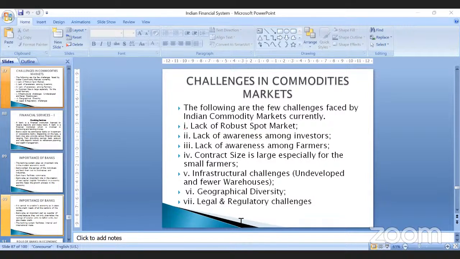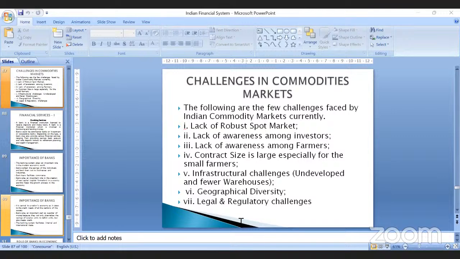commodities market currently, right? One of the biggest challenges is the lack of spot markets, right? There are a lot of middlemen involved in this commodities market, who are gaining a lot of benefit rather than the manufacturers or the farmers. So there is a lack of a robust spot market, right? There is a lack of awareness among the investors.